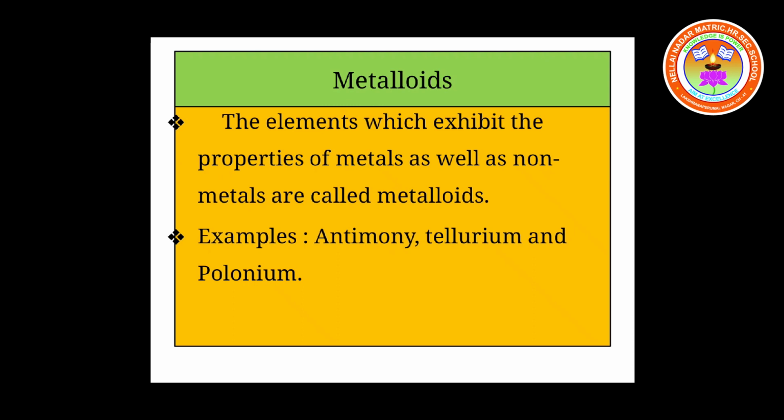Why are they called metalloids? Because they have the properties of both metals as well as non-metals. In the previous classes, we had learnt about the physical properties of metals and non-metals. The physical properties of metals are entirely different from those of non-metals. But there are some elements which have the physical properties of both metals and non-metals. So those elements are called metalloids.